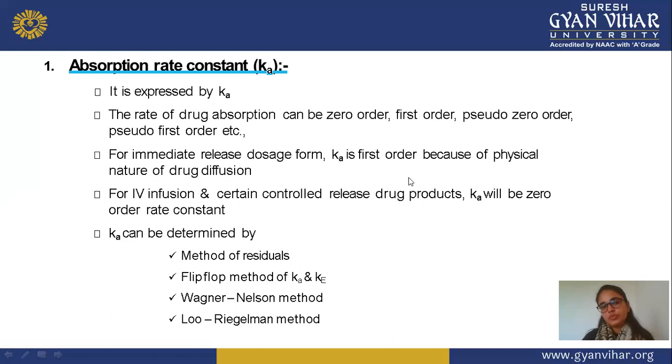These are the methods that you use for determination of absorption rate constant or Ka. First method is method of residue. Second is flip-flop method of Ka and K, means both absorption and elimination, this method is used. Next is Wagner-Nelson method, and next is Loo-Riegelman method. So all these methods are suitable for determination of constant rate of absorption or value of Ka. You can easily check with the help of these methods, maybe in combination or in a single method. All methods are sufficient for Ka value.